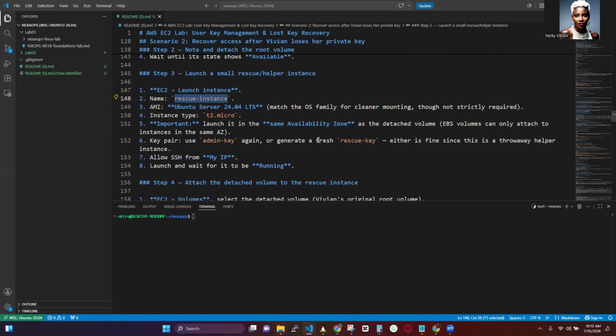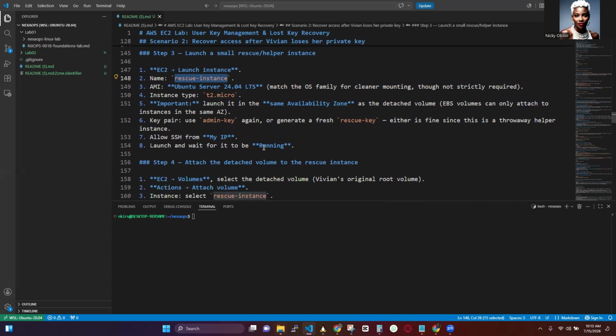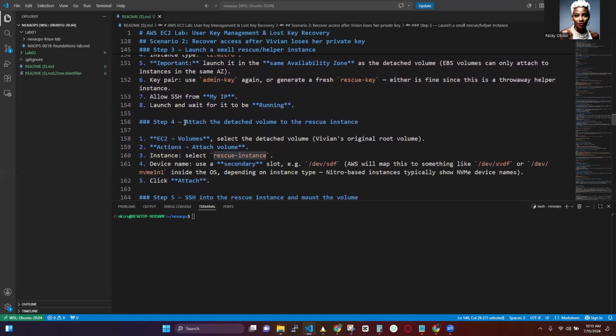We are using the same key, or you can also generate a fresh key if you don't have one, or if you deleted the other key. Then I allow SSH from anywhere, and we have launched and we're waiting for it to run, before we move on to step 4, where we attach the detached volume to the rescue instance.